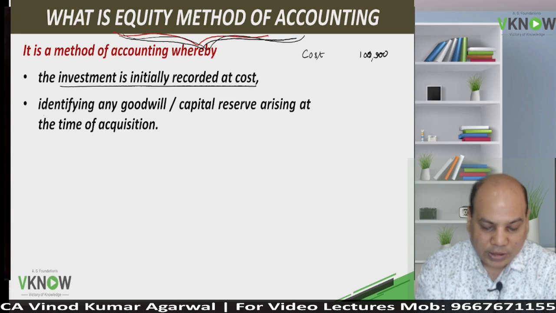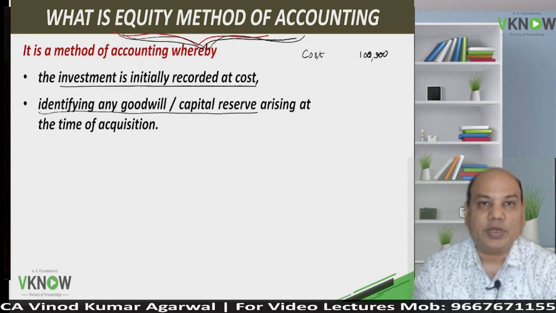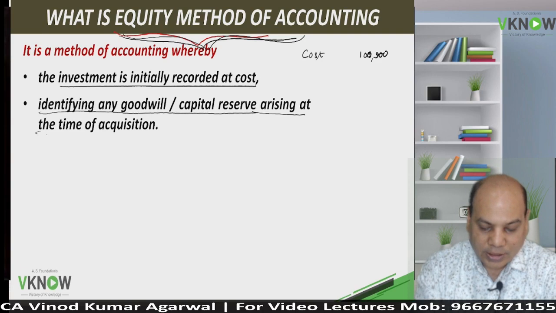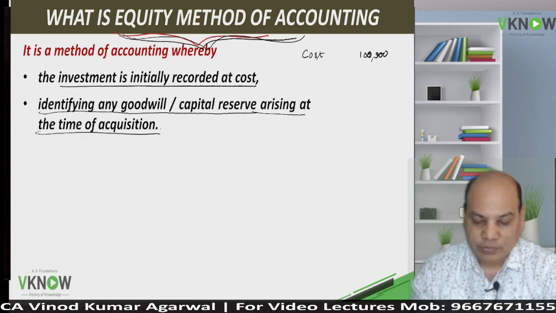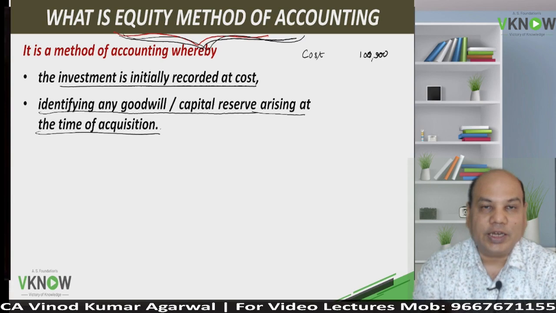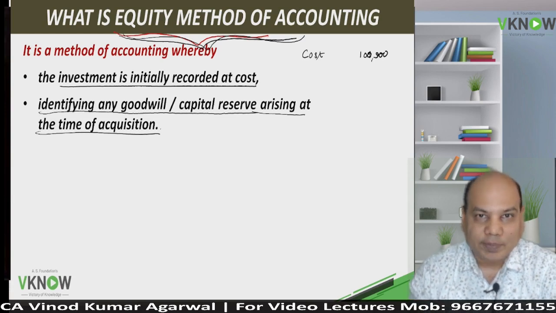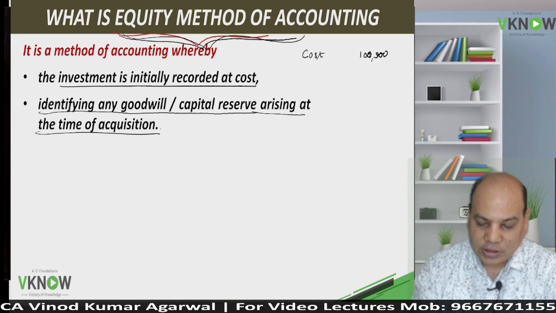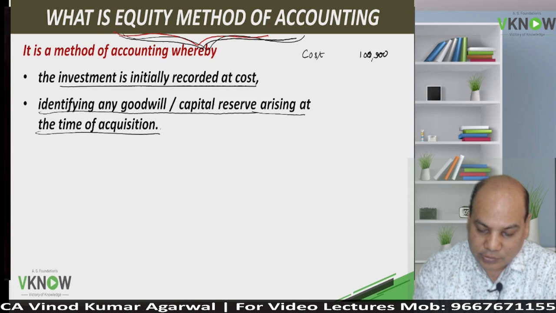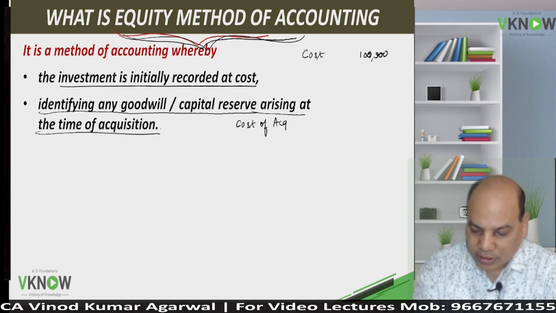And then we will identify any goodwill or capital reserve arising at the time of acquisition. What is the meaning of this line? Identify any goodwill or capital reserve arising at the time of acquisition. It means we will calculate goodwill or capital reserve, which is the difference between cost of acquisition minus share in net asset of associate.